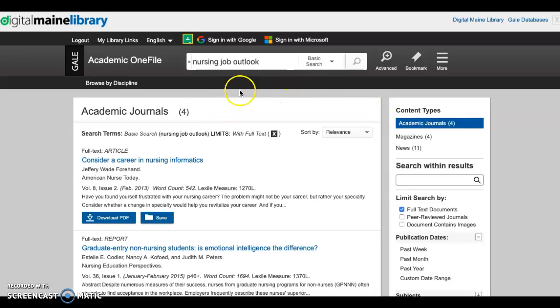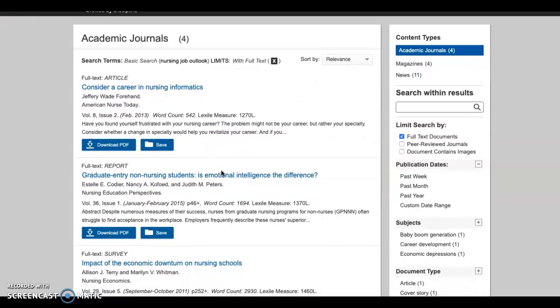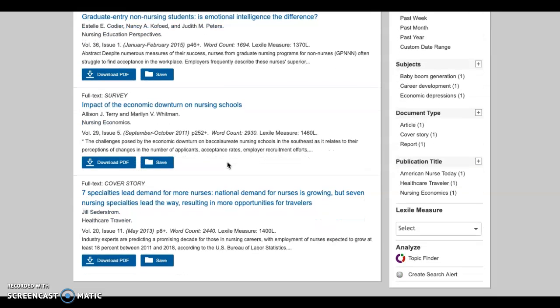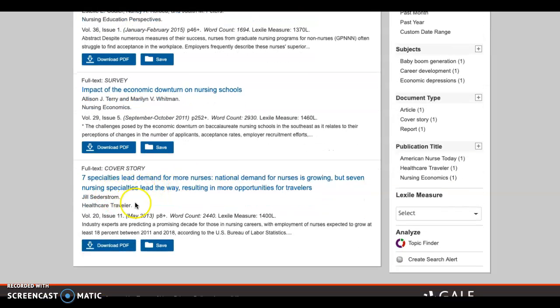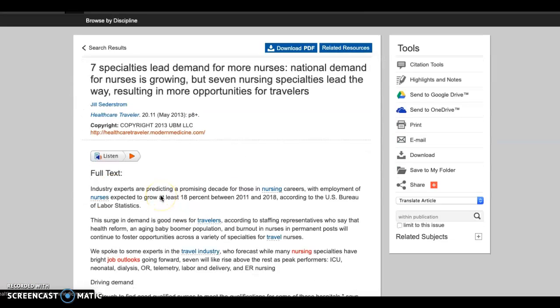Once you check out whatever you're looking for, so I did nursing job outlook, start reading the abstracts that are here for you. Once you find one that seems like it fits what you're searching, for example, this one, it says industry experts are predicting a promising decade for those in nursing careers. Click on it. And then you can read the text.